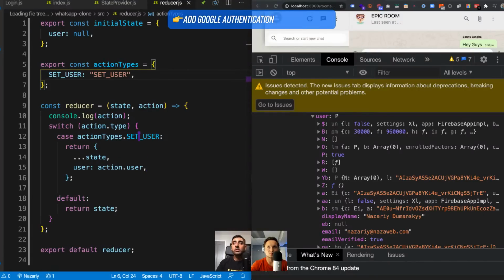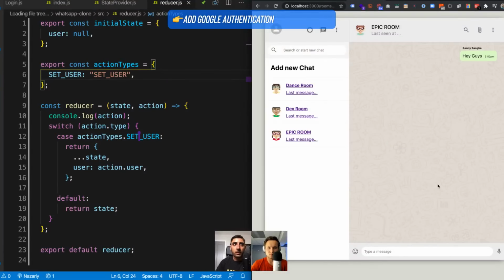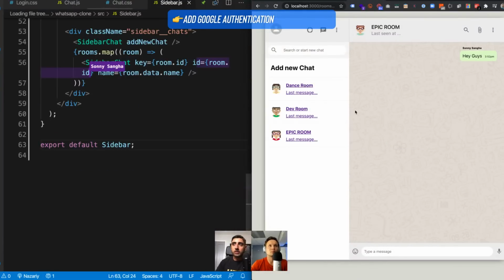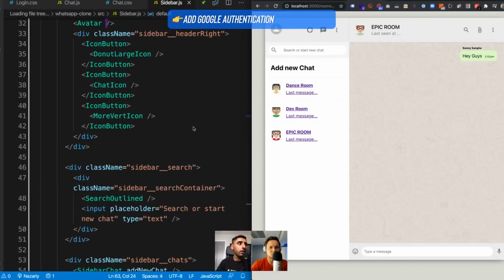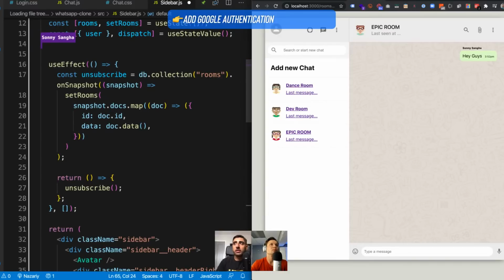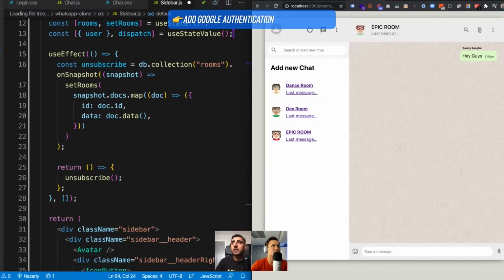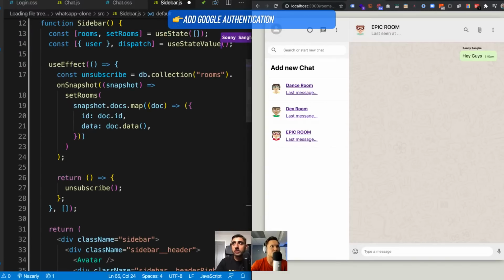So I just want to show you guys, now that you have the user, let's go to the sidebar, for example. Let's go over to the avatar that we had in the sidebar and change this. Instead of an empty image, let's use the user's image. Here I can pop this magic piece of code in, which pulls the user from the data layer. You can see how simple it is once you have the data layer up and running.